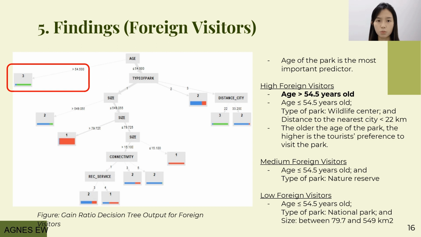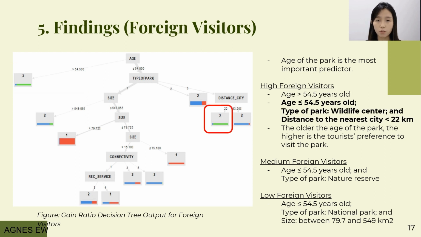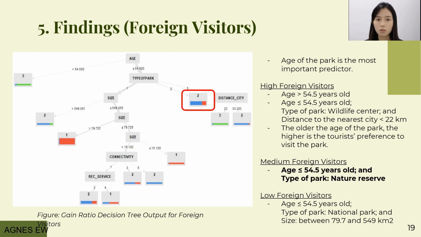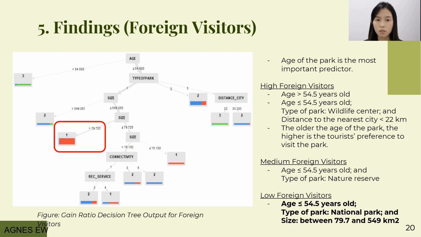The most significant rule to predict a high foreign visitor park is when the age of the park is more than 54.5 years. Another rule is when the age is less than 54.5 years, but the park is a wildlife center with distance to the nearest city less than 22 kilometers. It was found that the older the park, the higher the tourist preference to visit. For the prediction of medium visitors, the first significant rule is when the age of the park is less than 54.5 years and the park is a nature reserve. The park that receives low visitors is the national park that is less than 54.5 years with a size between 79.7 and 549 kilometers square.